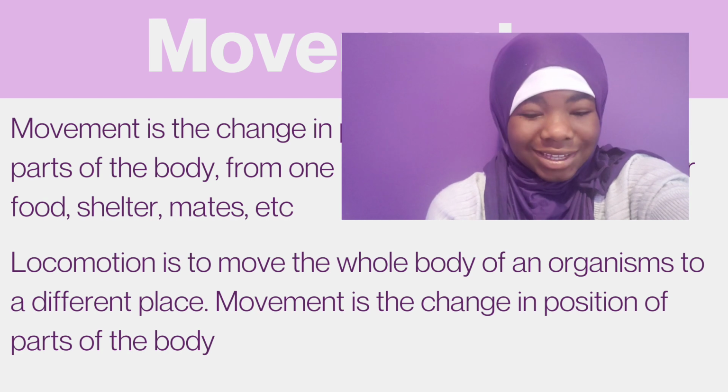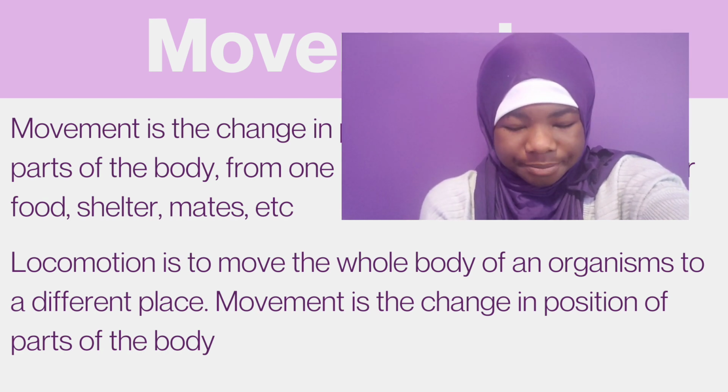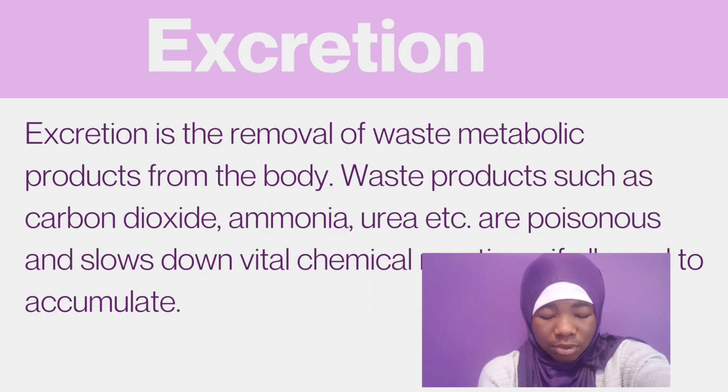Okay, so we are done with movement, that's it. So the next slide is excretion. Excretion is the removal of waste metabolic products from the body. So waste products such as carbon dioxide, ammonia, urea, etc. are poisonous and slow down chemical reactions if allowed to accumulate.